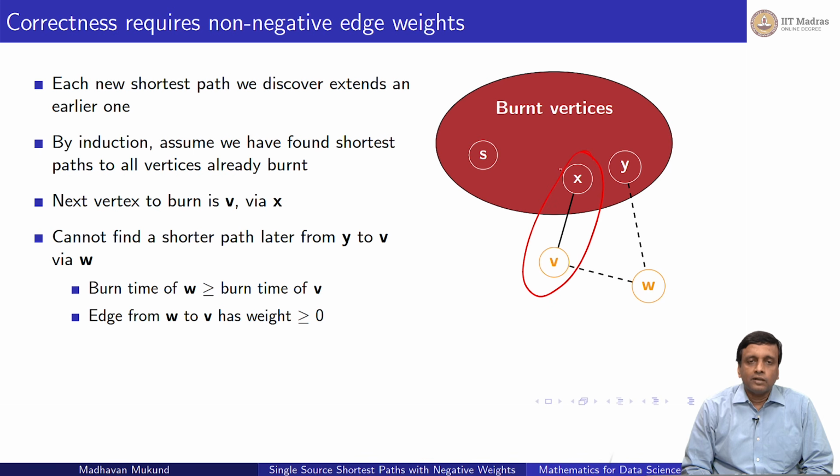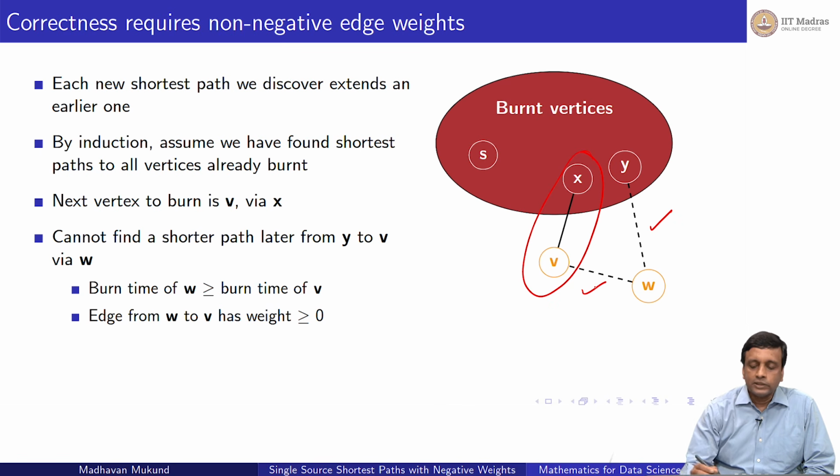And that's because if we find a new path to v later, it will come through another w, but that w must also start from inside the burnt vertices. So when I burnt v, w had a higher expected burn time, right? Otherwise I would have burnt w. So when I get here, if I look at the cost of going to w plus the cost of going from w to v, it cannot be less than what I already have for v.